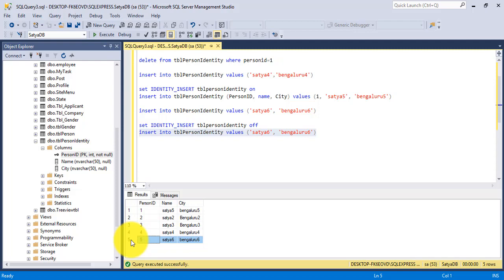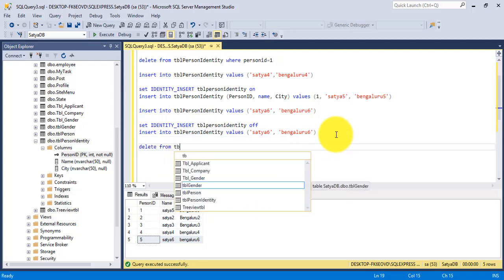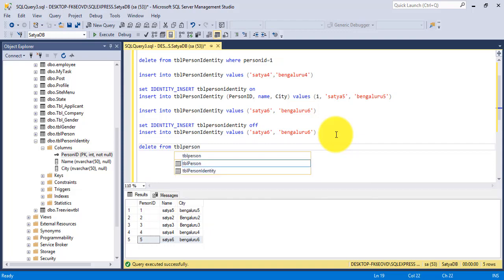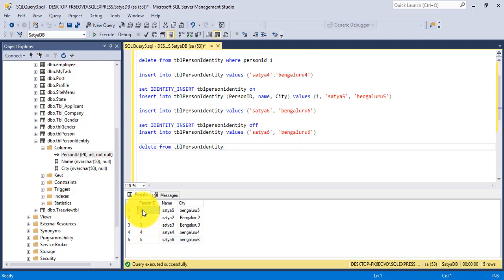So next one is, I delete all the records from the table and want to reset values of identity column of that table. Okay, now I delete all the records from table person identity, and after deleting all the records from this table, if you again reinsert the fresh values, should this value be 6 or will this value start from person ID 1?